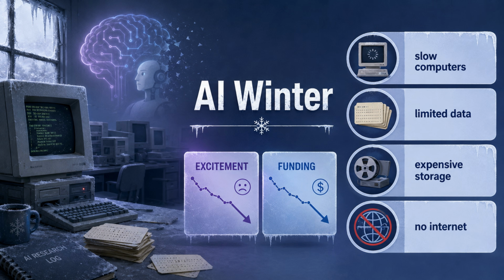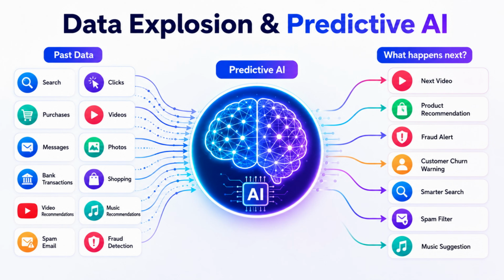So AI went through periods called AI winters. That means interest, funding, and excitement dropped. AI did not die. It simply became quiet for some time. Then things changed. Computers became faster, storage became cheaper, the internet created massive amounts of data. Every search, click, purchase, video, message, and photo created data. This became the perfect environment for machine learning.